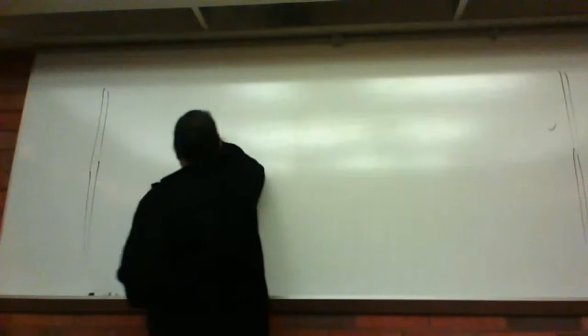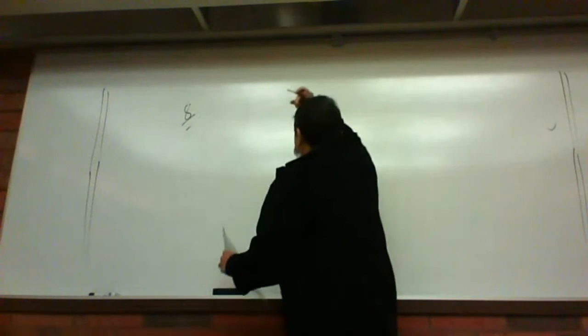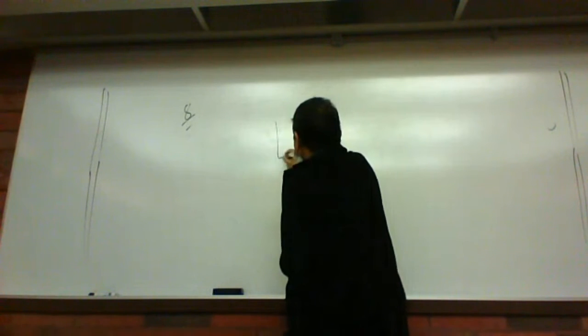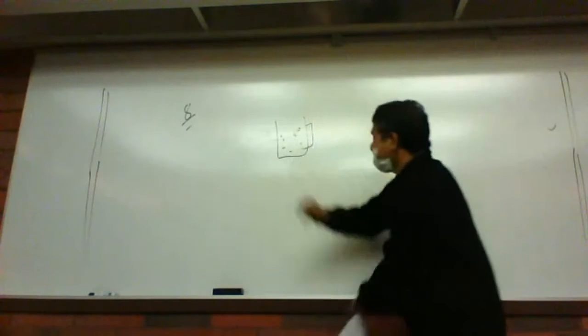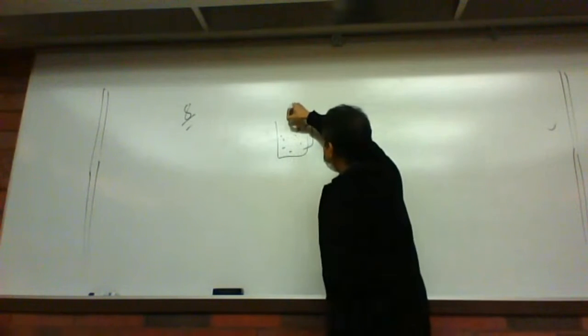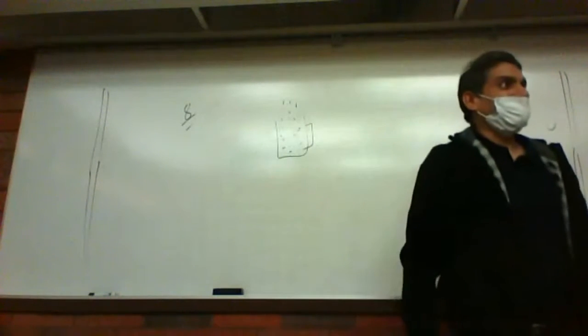So I'm in slide number 8 here, talking about different kinds of systems. Let's say I have a cup, and I have hot water here. The water is evaporating like this. It's evaporating, right? It's like a cup of tea, right?